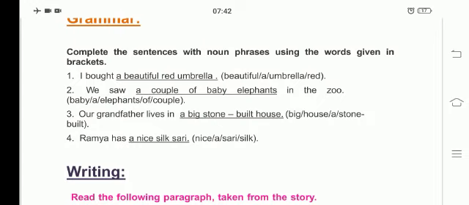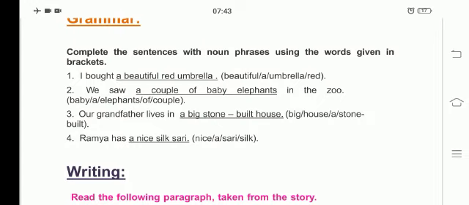First one is a beautiful red umbrella. Second is: we saw dash in the zoo. In the bracket: baby, a, elephants, of, couple. So what will you be writing? A couple of baby elephants. So the second one is a couple of baby elephants. We saw a couple of baby elephants in the zoo.